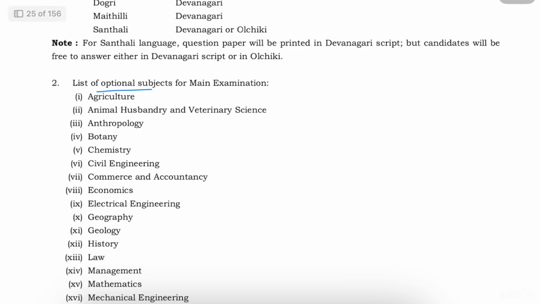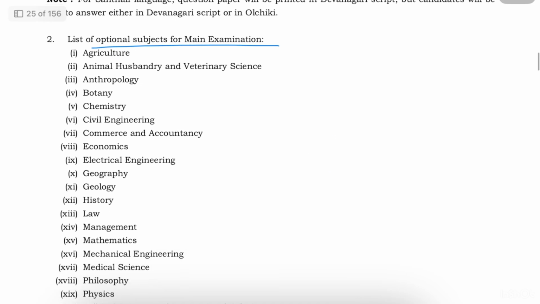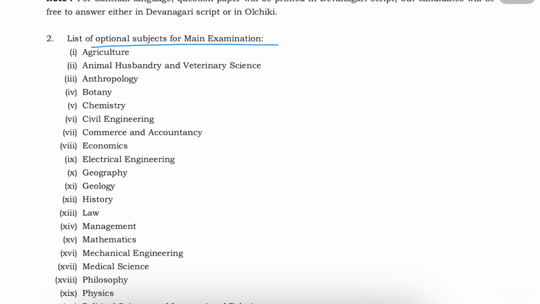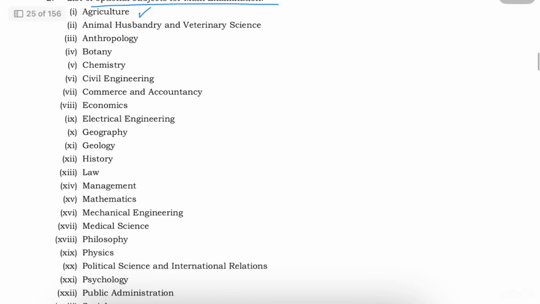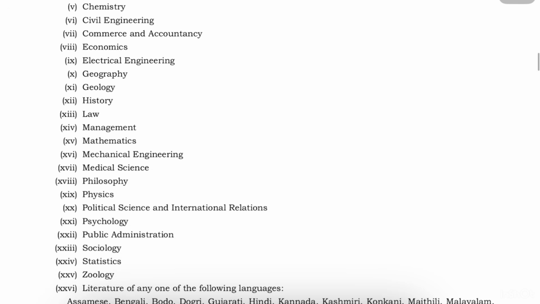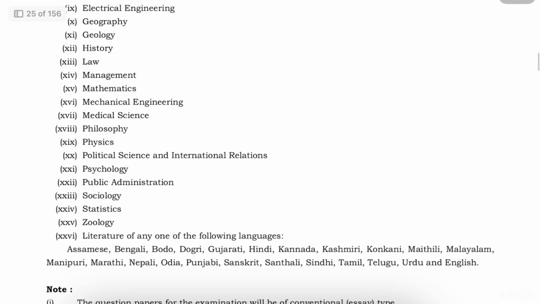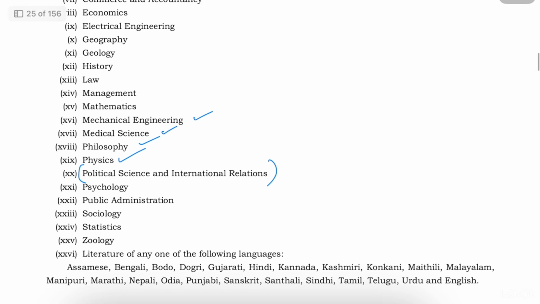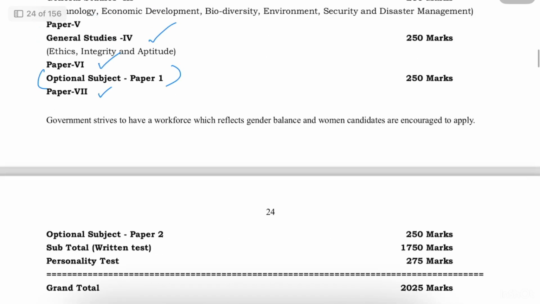And moving on, the optional subjects for mains examination is given below. So for example, if you have done your BSc in agriculture and you're very good at it, you can choose agriculture. There's no compulsion, as I said. You can choose according to your interest here. It does not have to do with whatever you have studied in your degree or previously. So you can choose any of the subjects that you can look on the screen and choose it for your examination as your optional. You can choose PSIR as well. You can choose physics, philosophy, medical science, mechanical engineering, mathematics, law, history, any of it that you want.